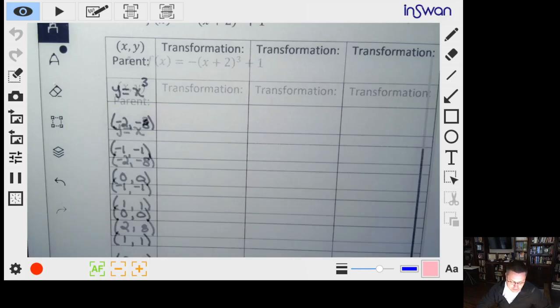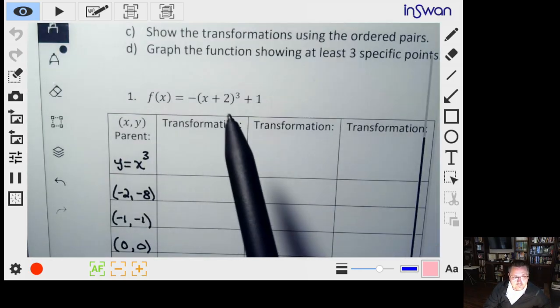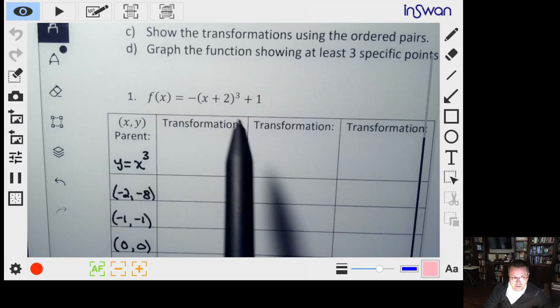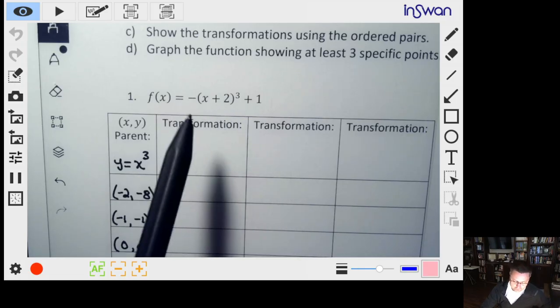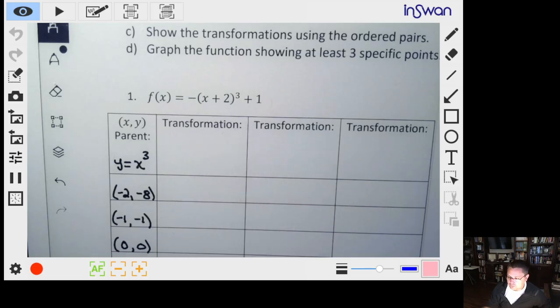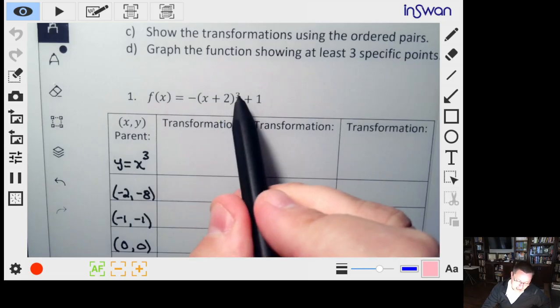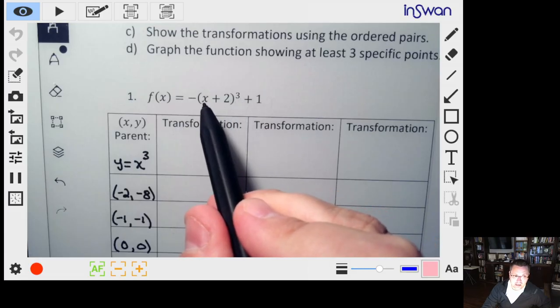So the transformations are going to come from looking at our function. Now your instructor has you set up to do the following order. There's lots of ways of doing this. You're going to check for vertical stretches, shrinks, and reflections. Anything vertical is done after the parent function has a chance to act on the x.